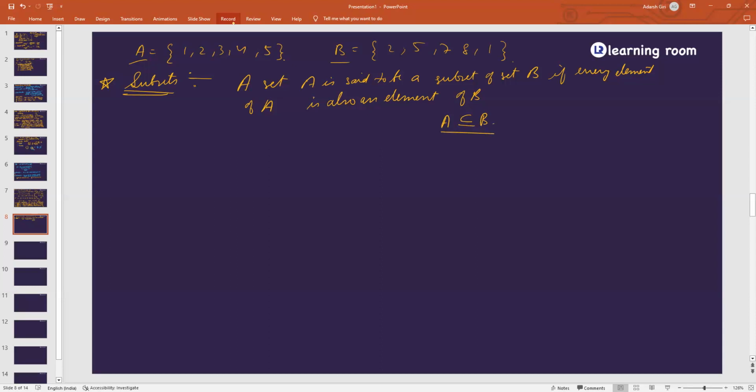So what happens here? Let us say B contains 1, 2, 3, and 4, and A contains the set 1 and 2. So A has taken its elements from B, right? So A is said to be a subset of B. Everyone agree? What has to be similar? The elements: every element of A should be matching. It should not be that all of the elements of B must be taken by A. It can be 2 of them, 3 of them, just 1 of them. So this is said to be a subset.